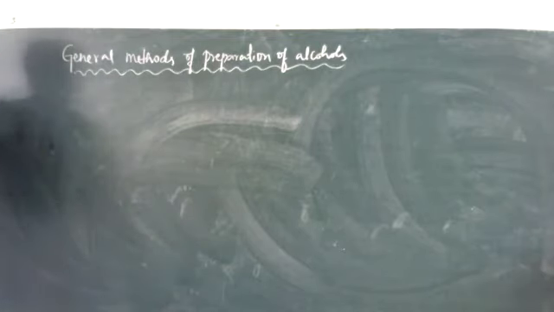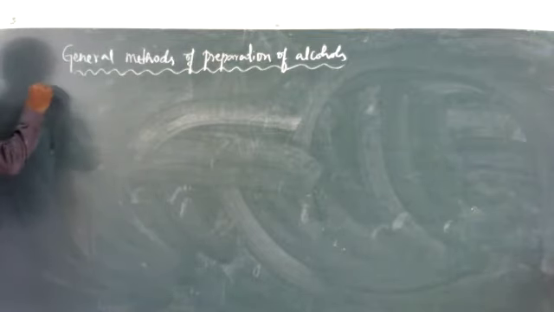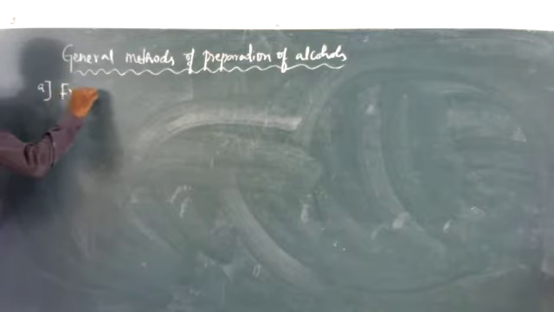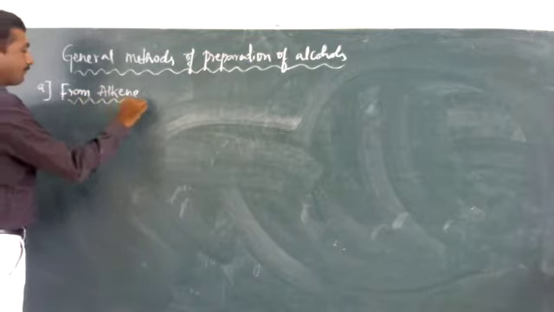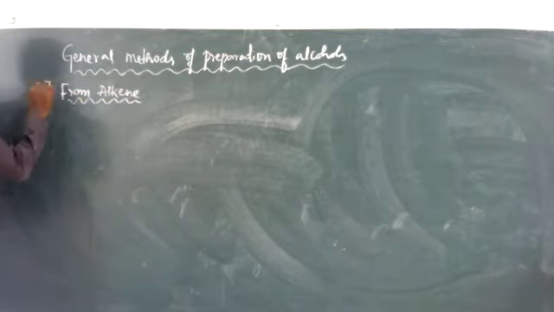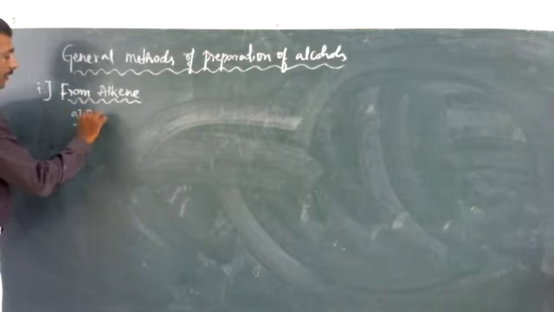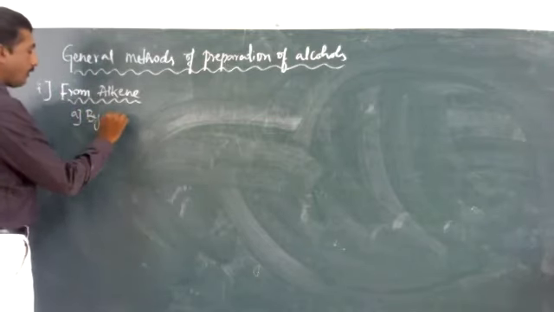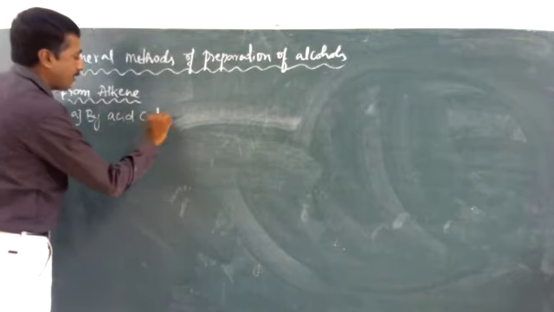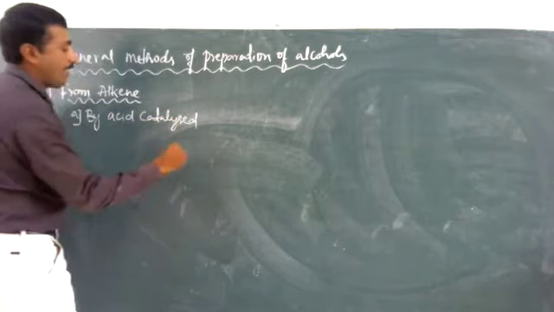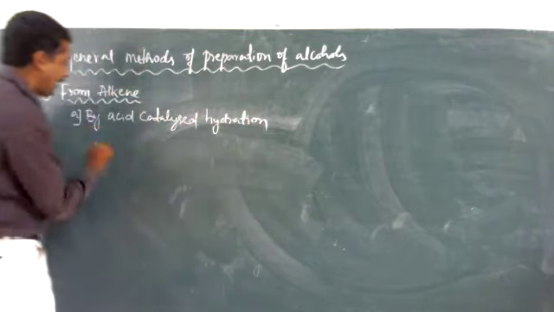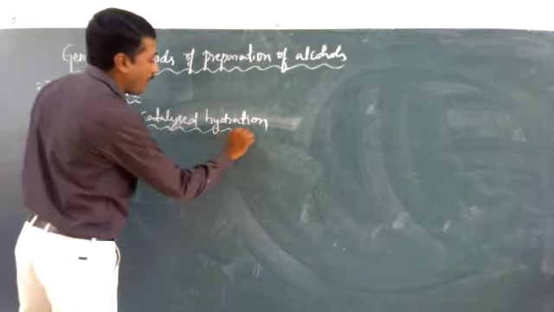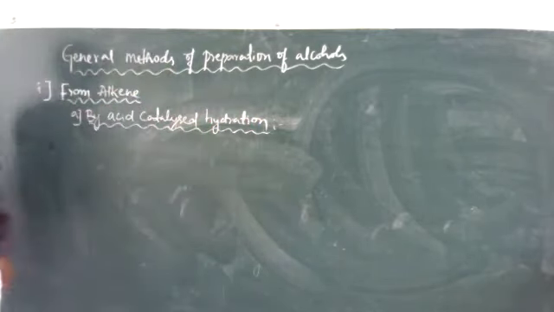Now today I am going to talk about the methods of preparation of alcohols. The first method is from alkene. I am going to prepare an alcohol from an alkene by acid catalyzed hydration. By the acid catalyzed hydration reaction, we are going to prepare an alcohol from an alkene.